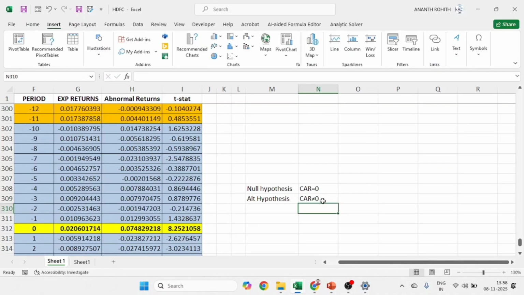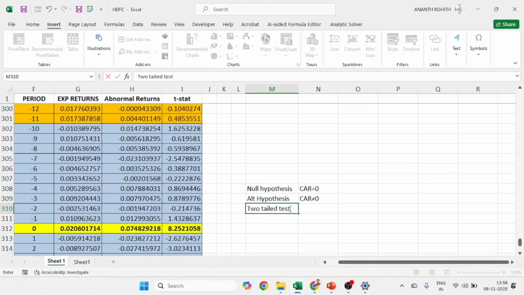CAR is not equal to 0. So this is my null hypothesis. This is the alternative hypothesis. Since it is not equal to, we are having a two-tailed test. If you remember statistics, we have dealt with this topic. Two-tailed test in a t distribution.